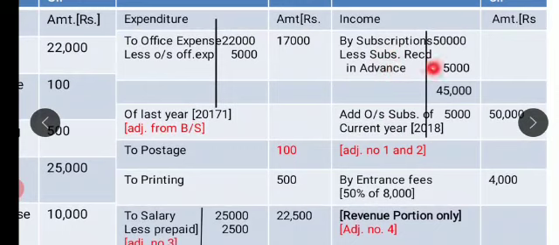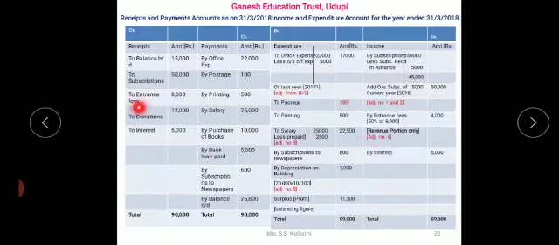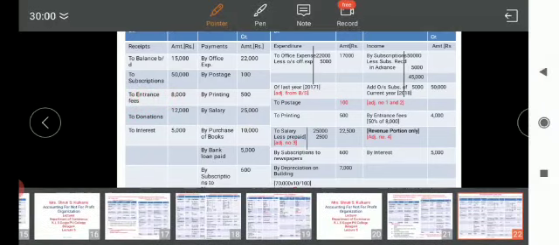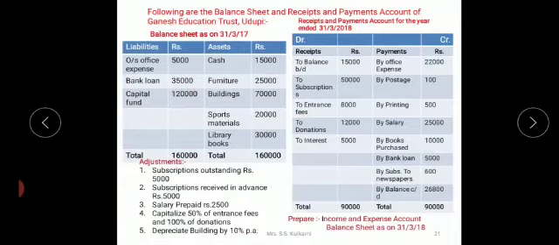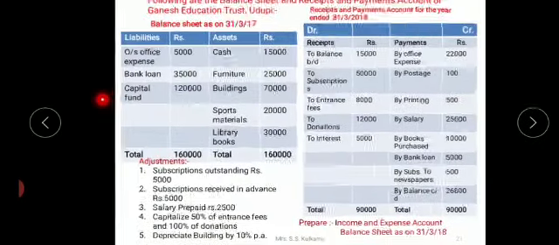Next, if we see the item of entrance fees. It says only the revenue portion has to be taken. 50% of entrance fees and 100% of donations are to be capitalized.